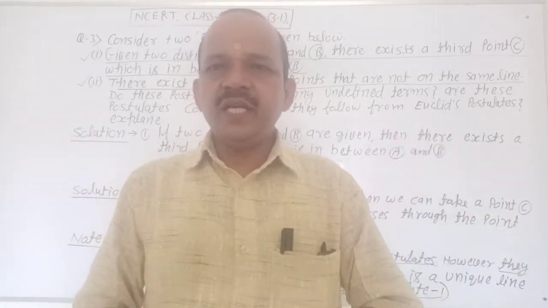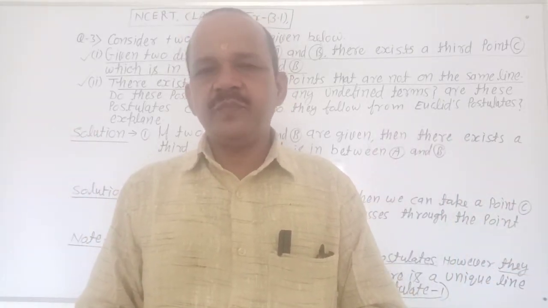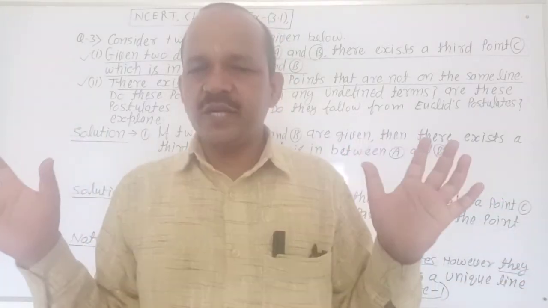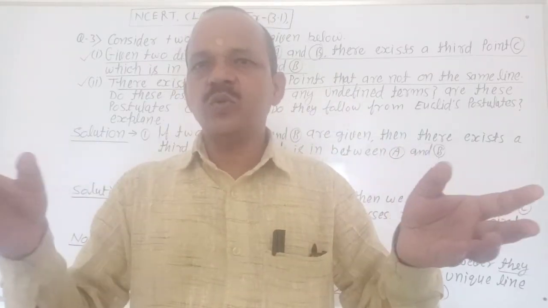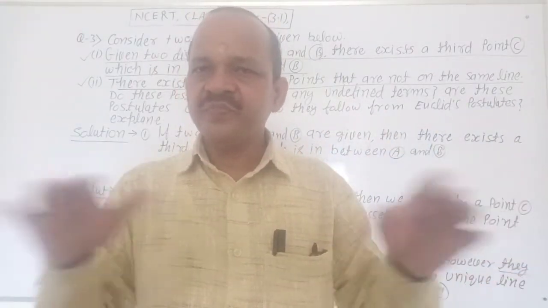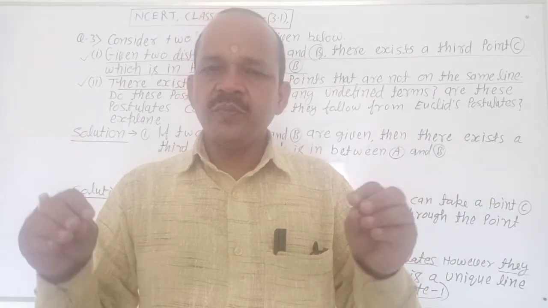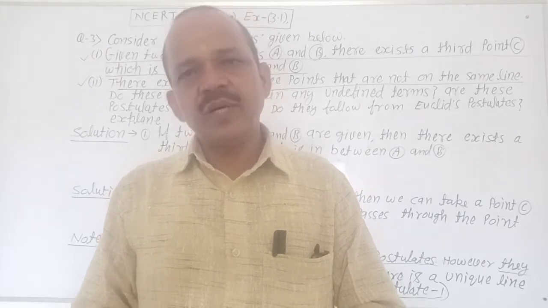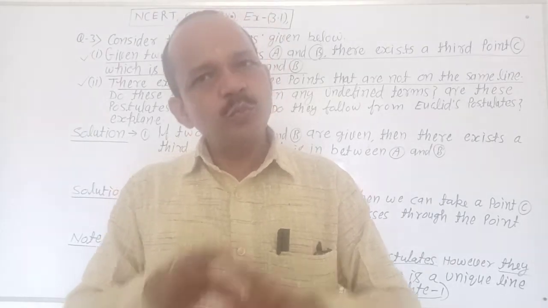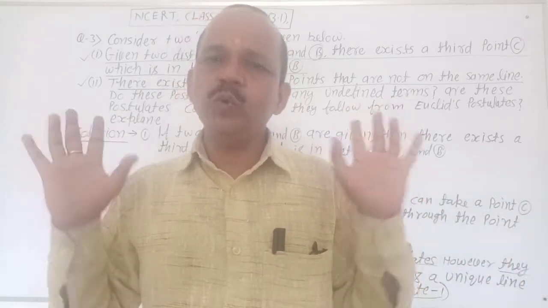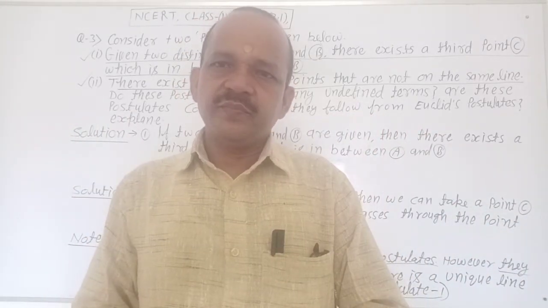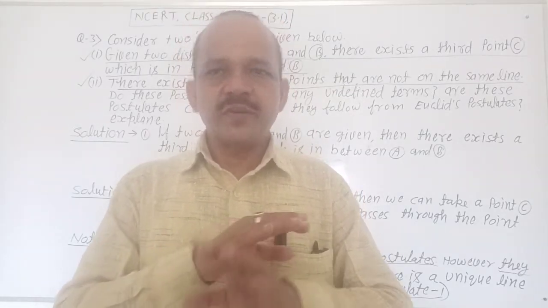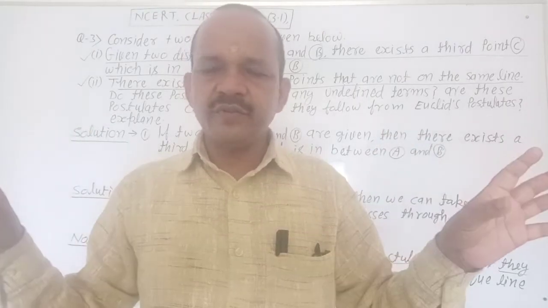Very good. Firstly, I want to describe axioms and postulates, because you can ask me what is an axiom and what is a postulate. It is new for you, so you can ask questions very easily. Axioms or postulates are assumptions which are universal truths and they are not proved. Axioms are used for algebra and postulates are used for geometry. It is clear, no confusion about it.